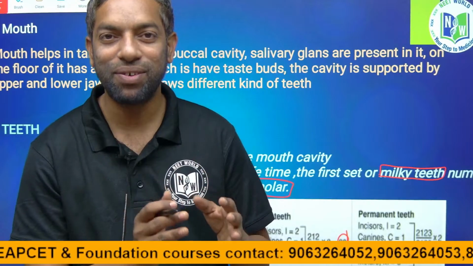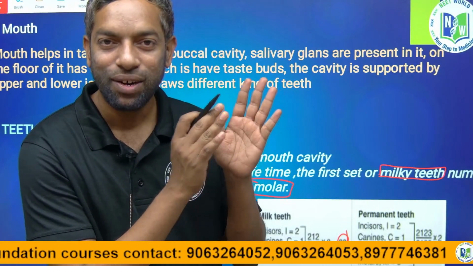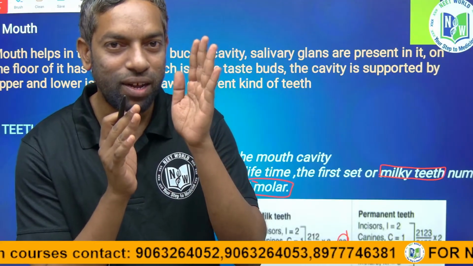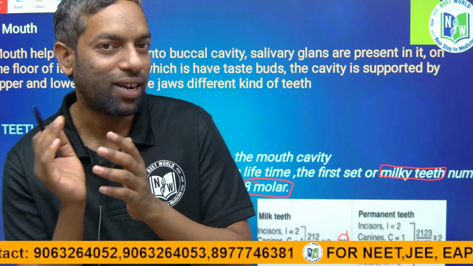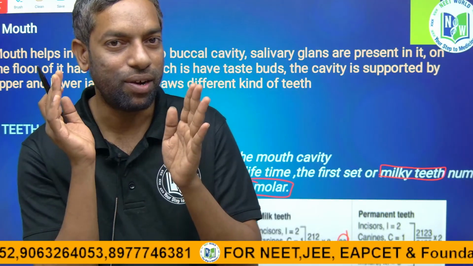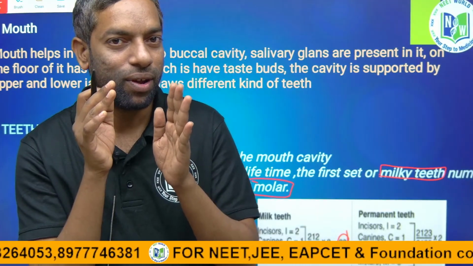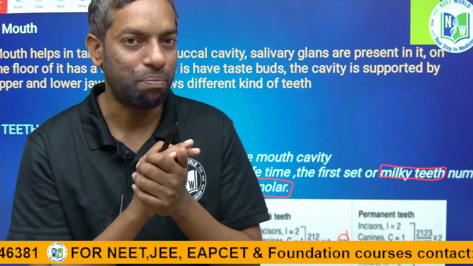What is 212, 212 into 2? 212 is one side, upper side 1 and lower side 1, into 2 for the left and right sides. This is only the left side or right side, upper or lower, into 2.